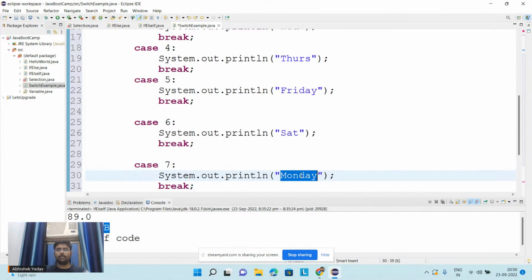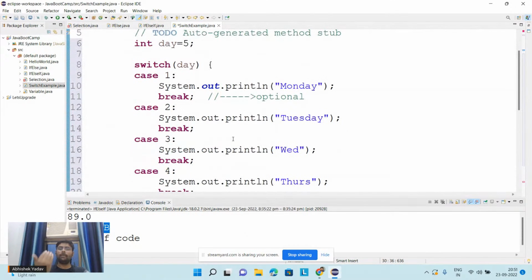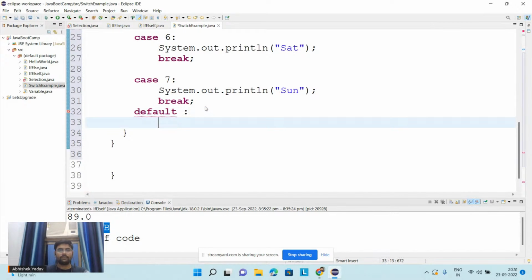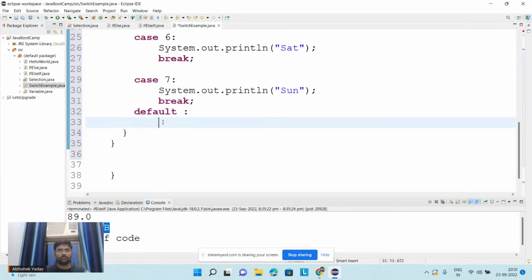Again you are given multiple options, you have to choose only one option. So you can go for if else if, and you can go for switch case. Switch case provides you better readability. So most of the time it is preferred that you should go for switch case if you have multiple options available. And here will be my default case. Invalid day.